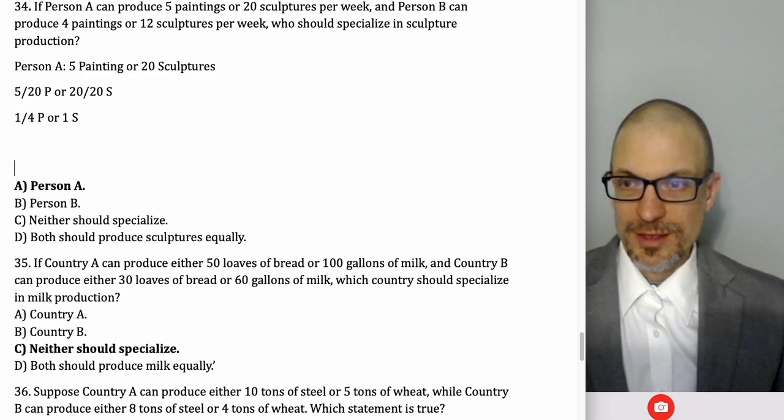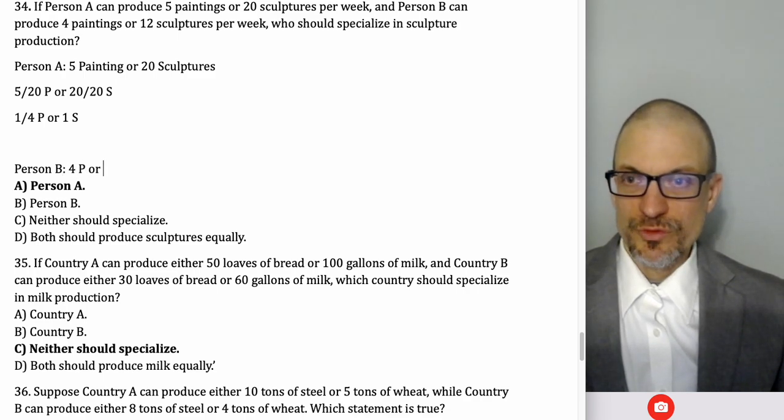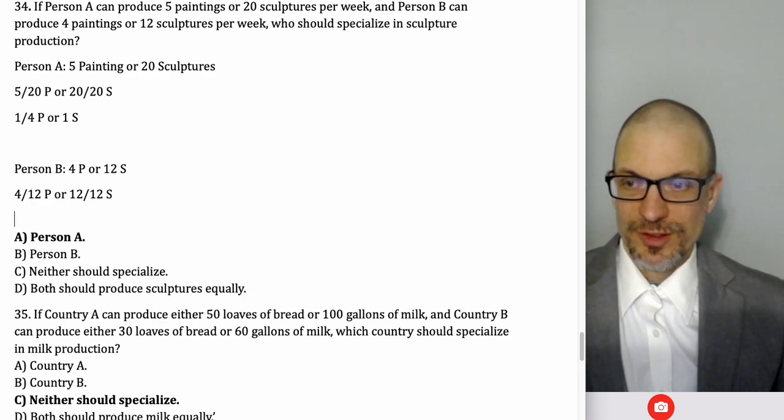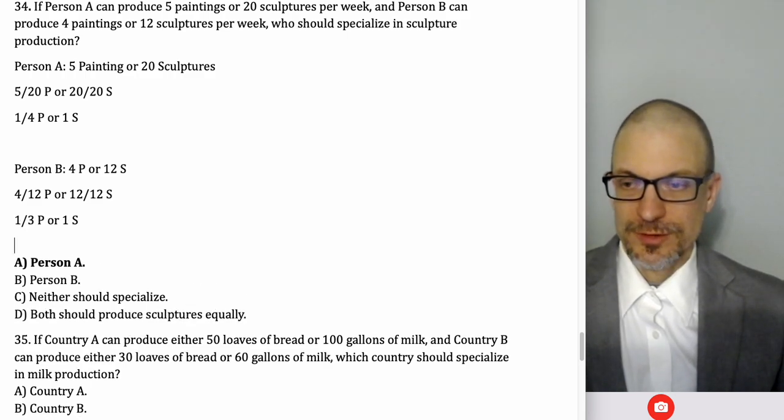What about person B? Person B, it's going to be 4p or 12s. So that's going to be 4/12 p or 12/12 s. So it's going to be 1/3 p or 1s.